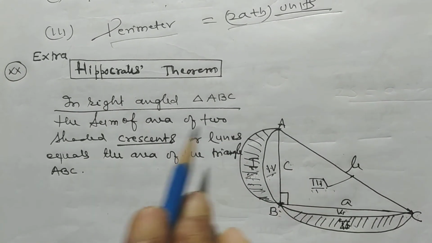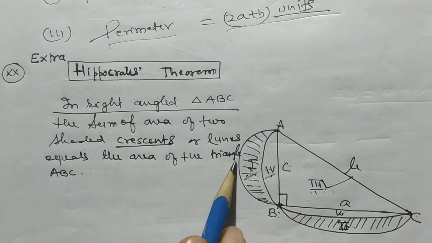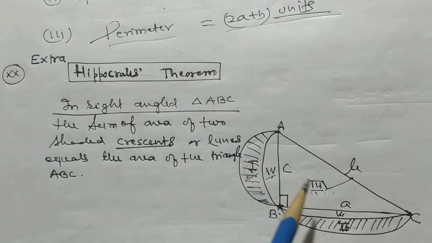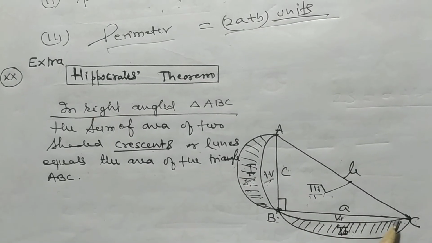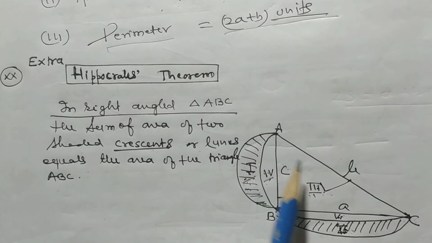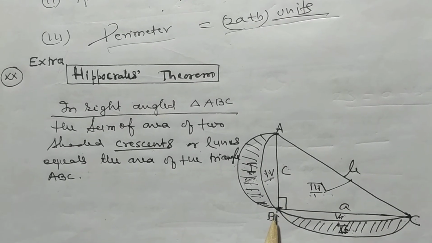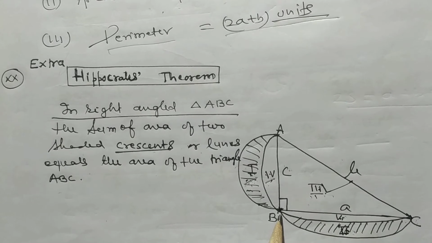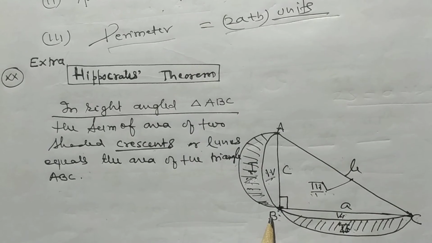In right angle triangle ABC the sum of areas of two shaded crescents or lunes equals the area of the triangle ABC. My dear students, what do you observe? We observe that a semicircle is drawn on the side AB and another semicircle is drawn on the side BC, and a semicircle is also drawn on the side AC. Of course, if a semicircle is drawn on AC, it will pass through the point B because at the point B a right angle triangle is formed.